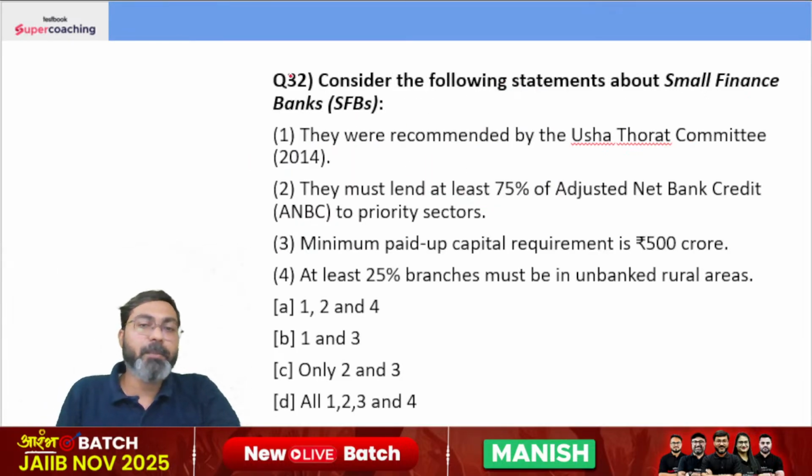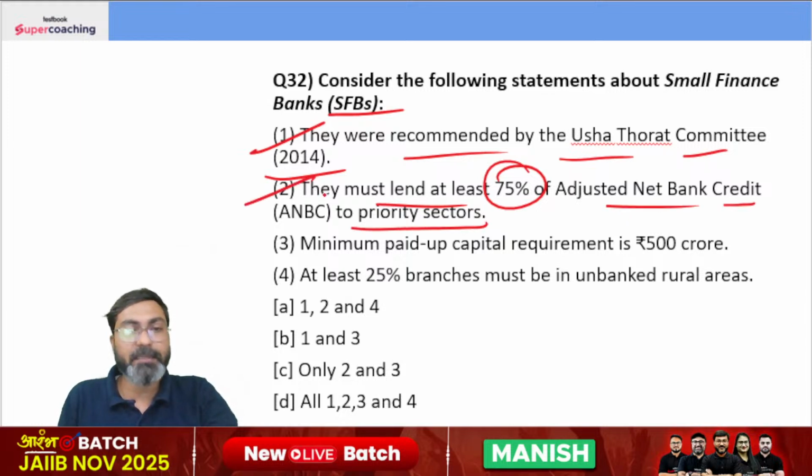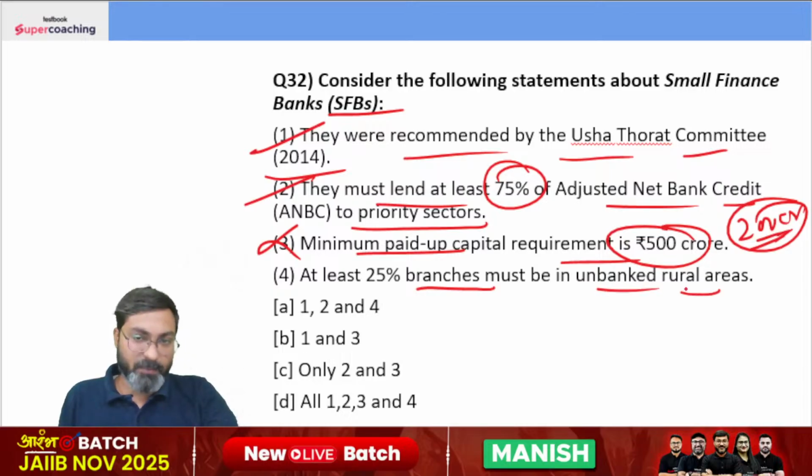Consider the following statements about SFB, Small Finance Bank. They were recommended by the Usha Thorat Committee in 2014. Yes. They must lend at least 75% of ANBC to priority sectors. Yes. Minimum paid up capital requirement is not 500 crores. They have the minimum paid up capital requirement of 200 crores. And at least 25% branches must be in unbanked rural areas. The right answer is 1, 2 and 4.